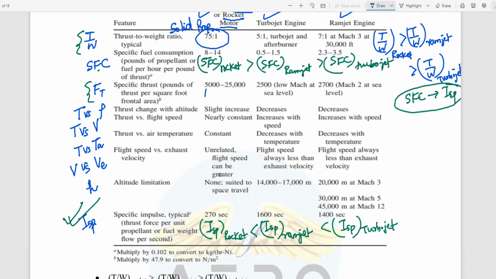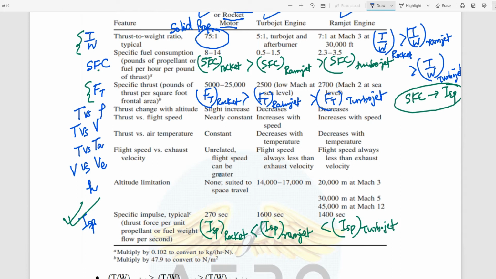Let's consider that the specific thrust of a rocket is greater than that of a ramjet, greater than that of a turbojet.